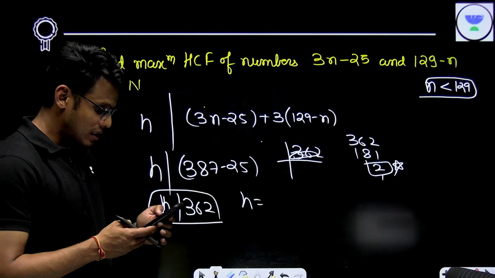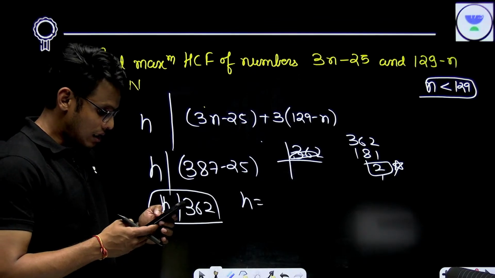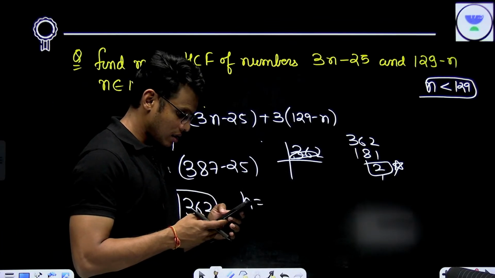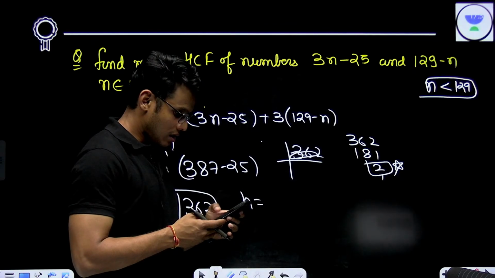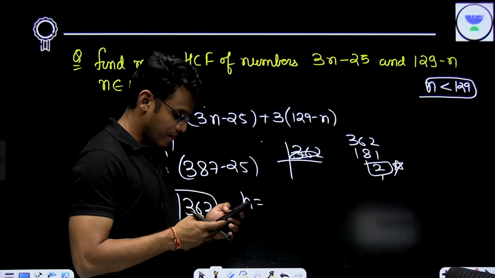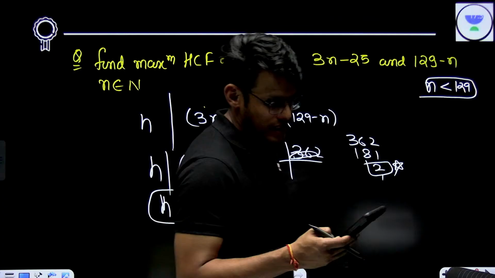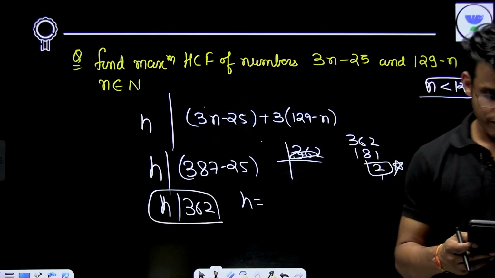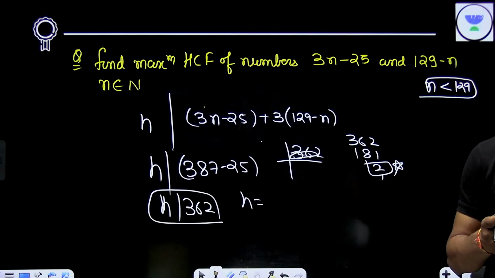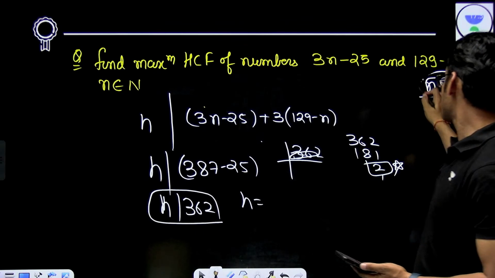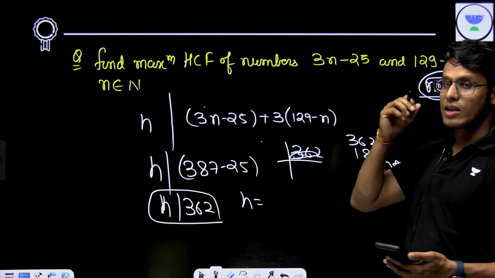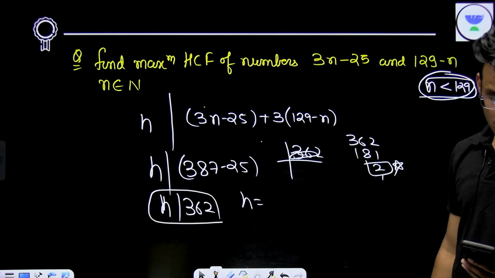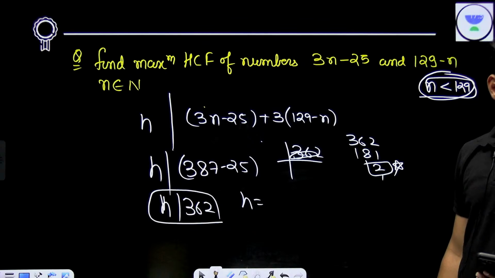Can I say this? 181 cannot be the value. See, it has to be less than 129. So this number is less than 129, right? So 181 is anyway not possible. Am I making sense, guys?